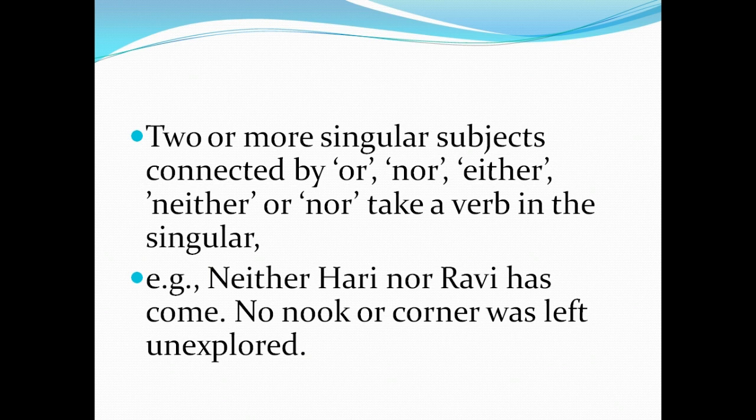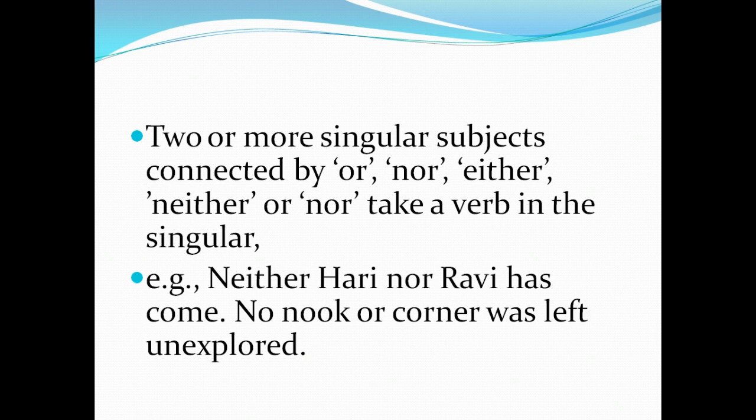In error editing, passage, gap filling and all, they will be asking many questions on this, so please make sure you have a clear view of subject verb agreement. If neither, either, either or, neither nor comes, you have to use only a singular verb.